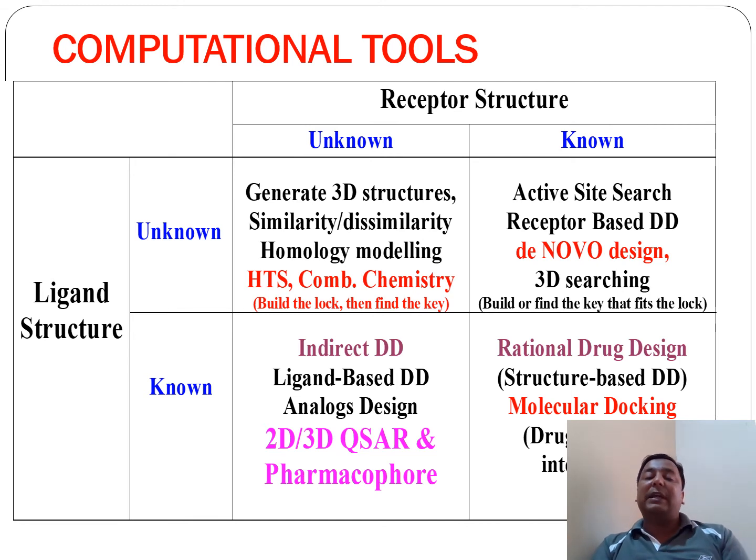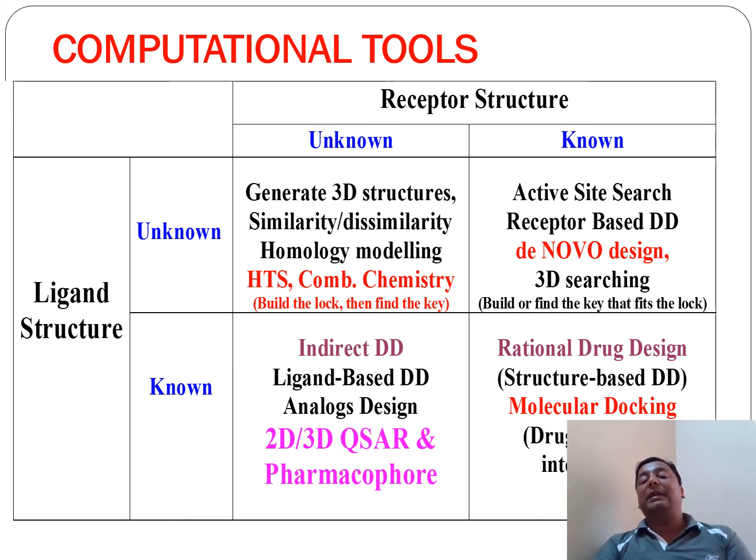This is the case when we don't have any idea about the ligands and the targets. These are the approaches we use to identify their similarity or dissimilarities of target as well as ligand structure.